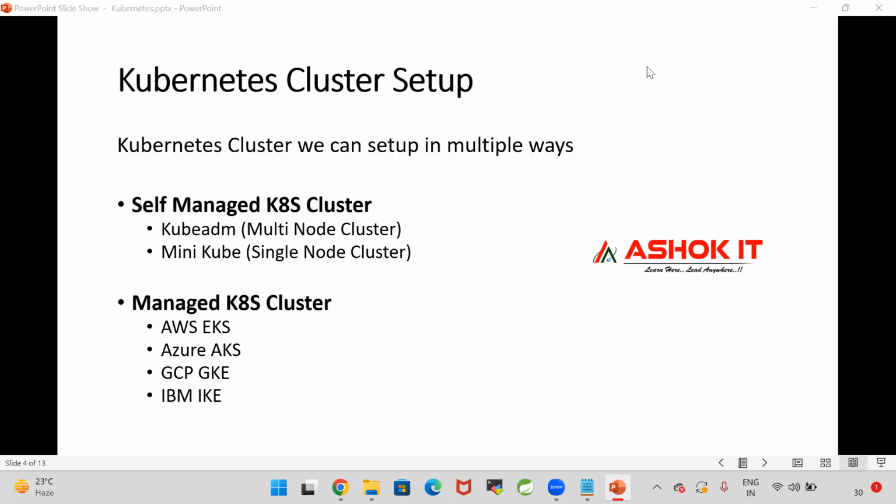Anybody who wants to practice or learn Kubernetes will go for Minikube, a single node cluster, and practice the Kubernetes concepts. In real-time project development, we are not going to use Minikube. Minikube is just for practice purposes.